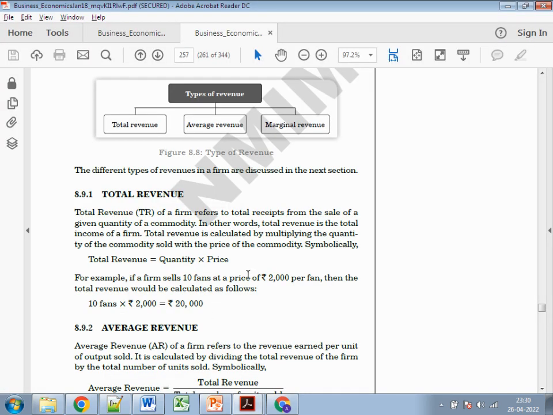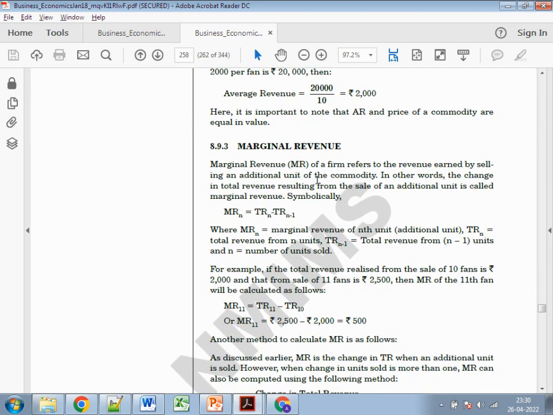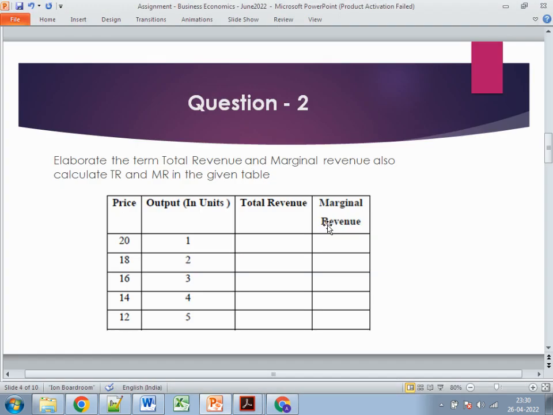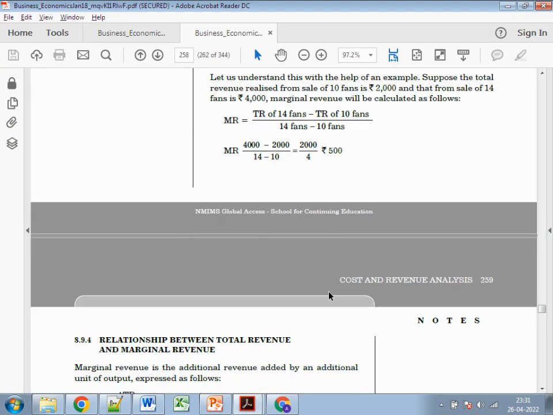If you want to calculate the average revenue, it is not being asked, and then the last one is the marginal revenue. Marginal revenue is the total revenue of the second minus the total revenue of the first. In this case, it will be 36 minus 20, 48 minus 36, 56 minus 48, 60 minus 56. Right, so this is the way you calculate the marginal revenue.